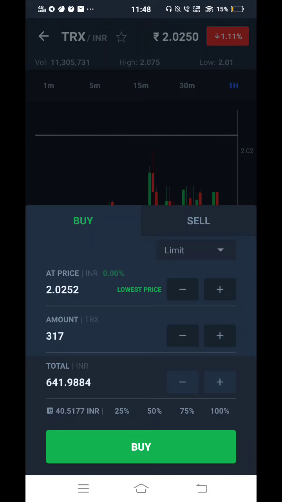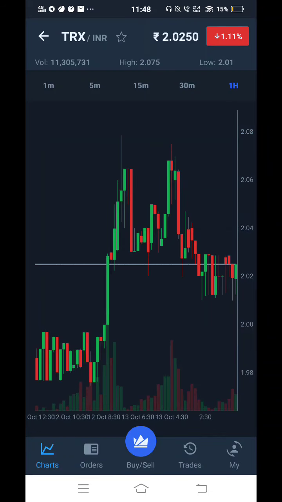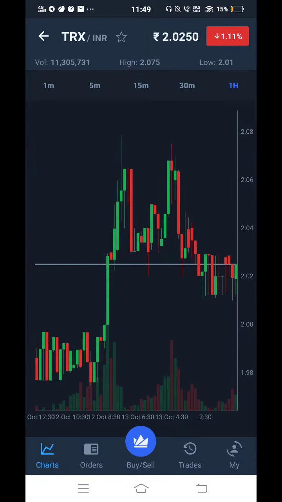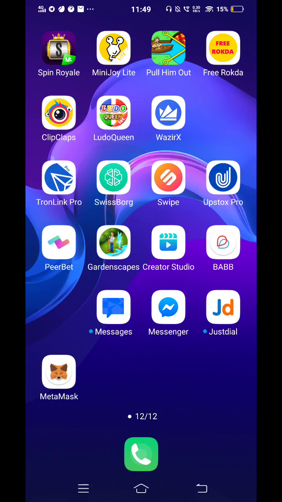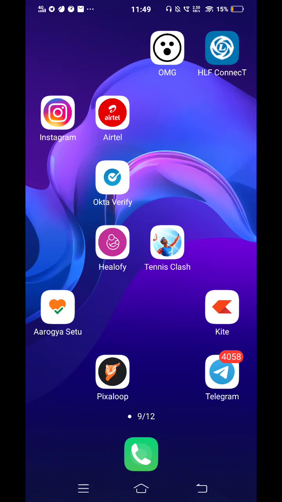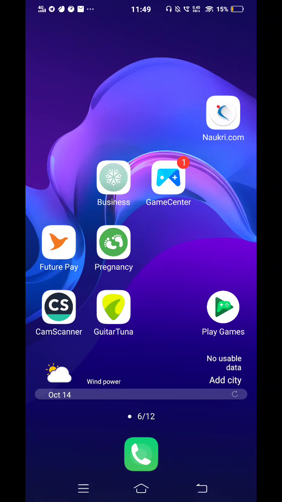Once you receive the Trons in the exchange, you can go here, select the Trons and send them to the address which we copied there. If you have any other questions related to this, put a comment in the video and I can explain.